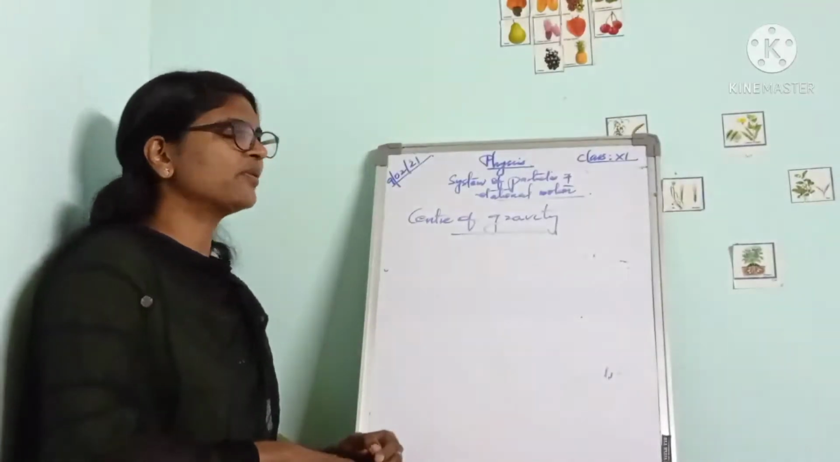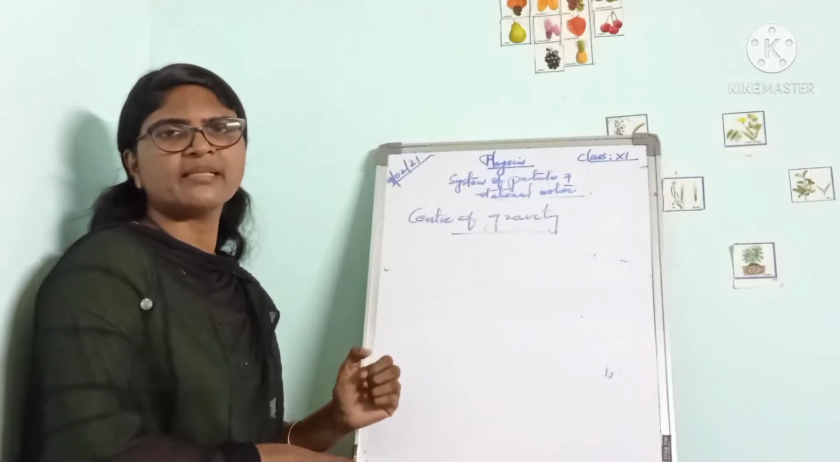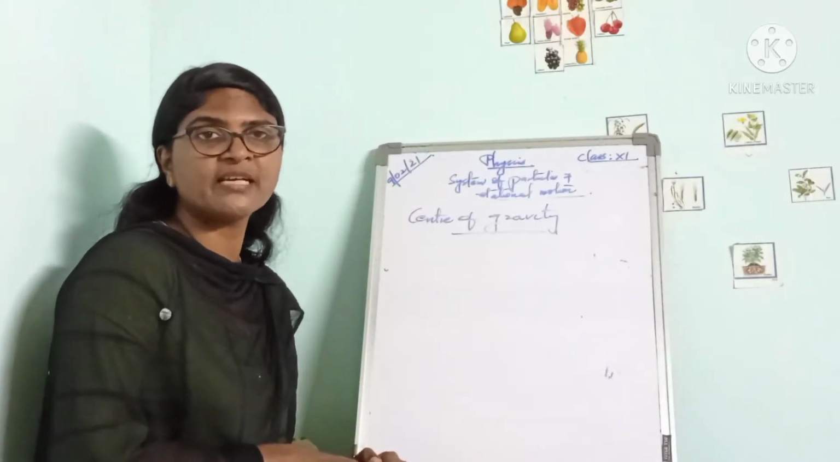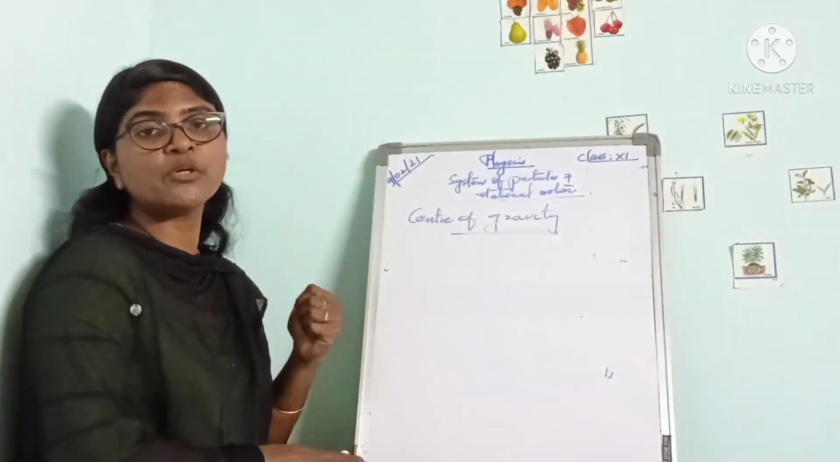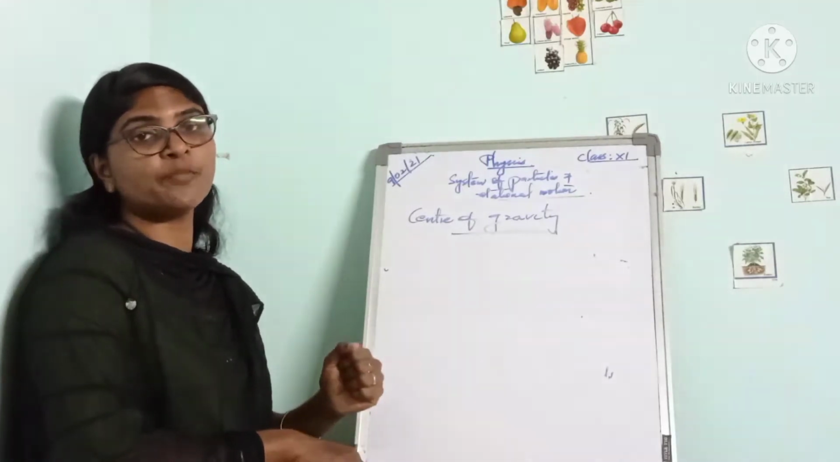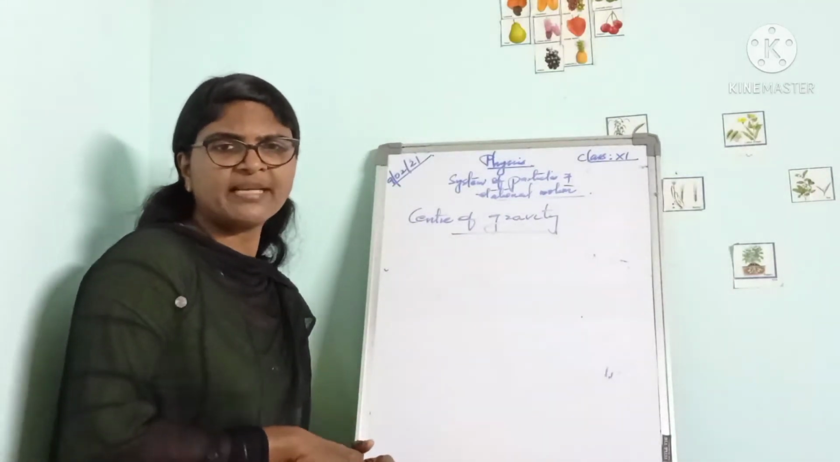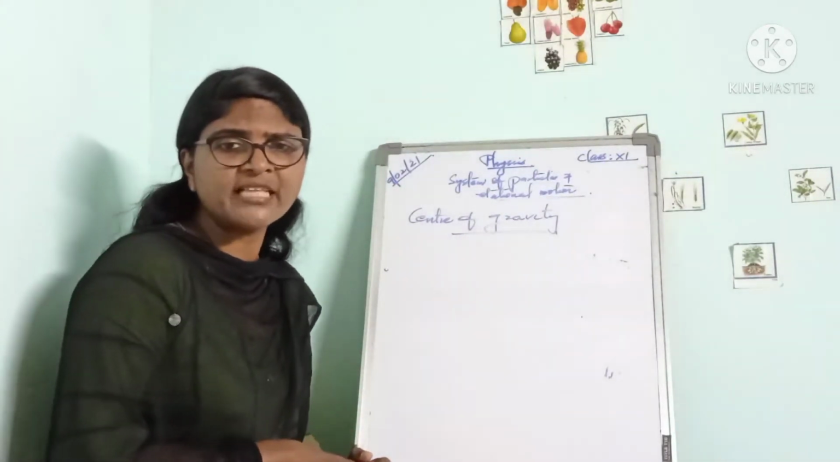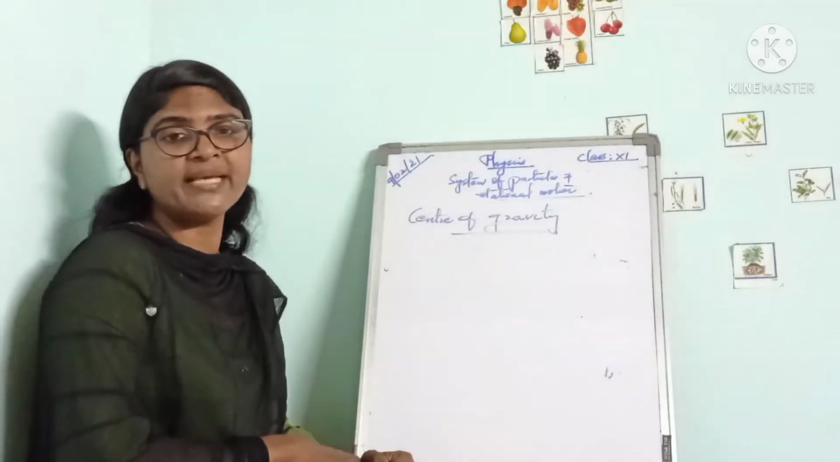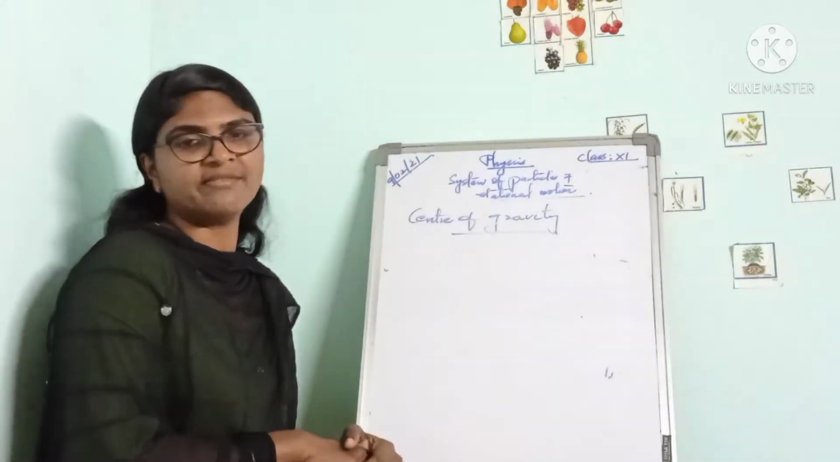Next, we can talk about center of gravity. The center of gravity of a rigid body is a point where the whole weight of the body is assumed to be concentrated. That point is called the center of gravity. The center of gravity of a body is defined as the point where the whole weight of the body is supposed to act.